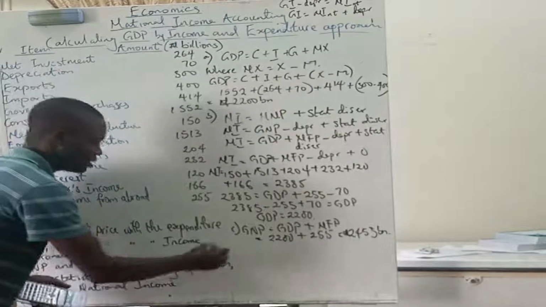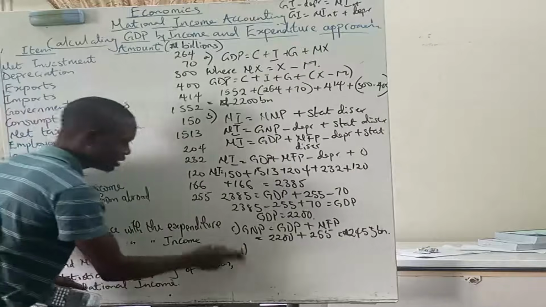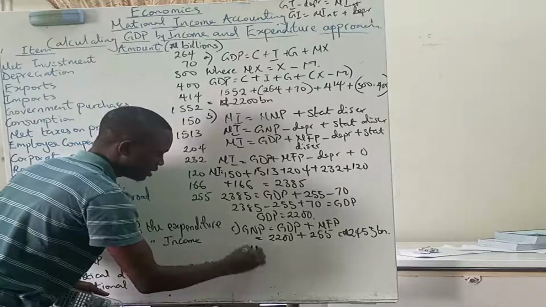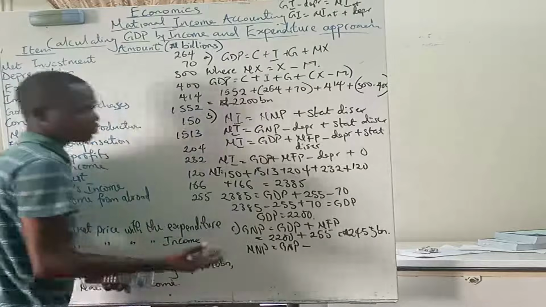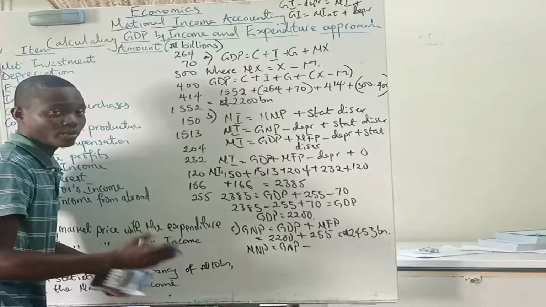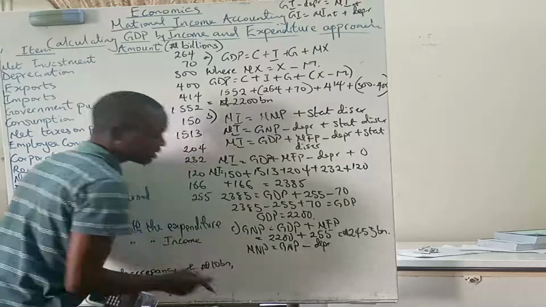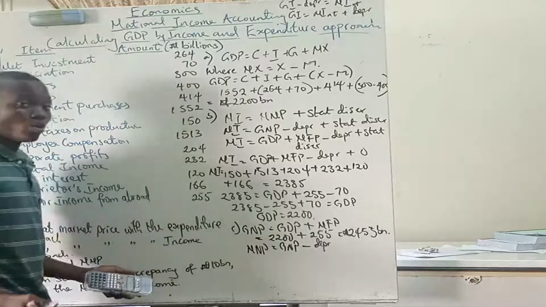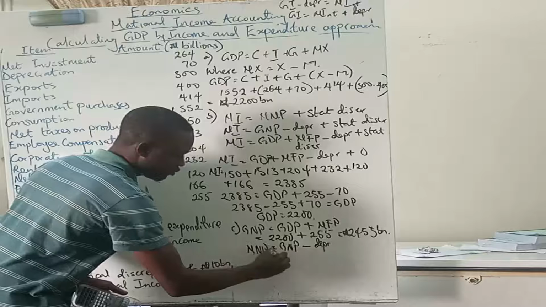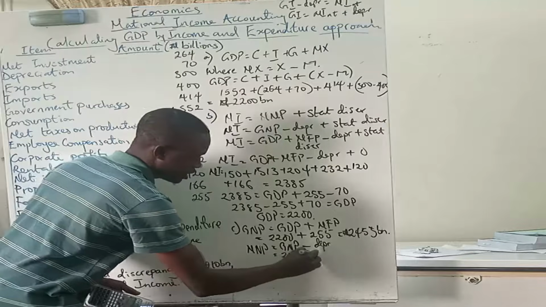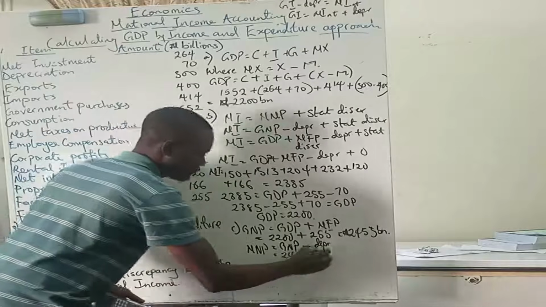Now D is saying that we calculate net national product here. So net national product is simply what has been produced by the factors of production owned by every Nigerian, wherever they are, minus the depreciation of the capital that Nigerians own all over the world. And this is going to be GNP, 2,455 minus depreciation, and depreciation is 70.